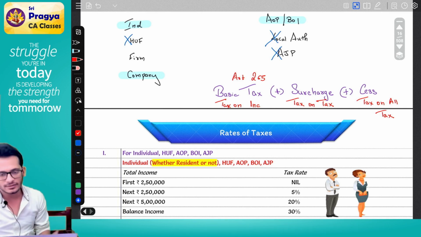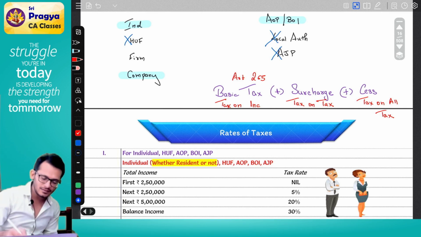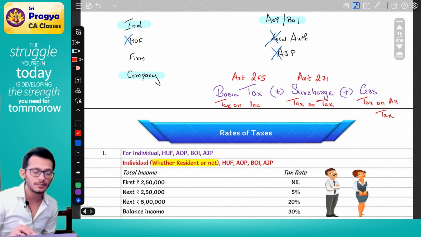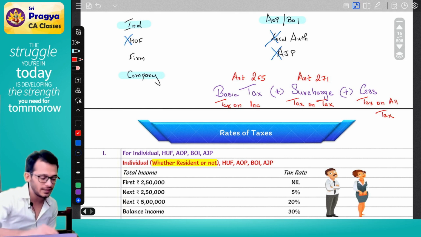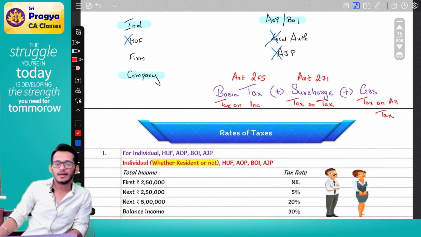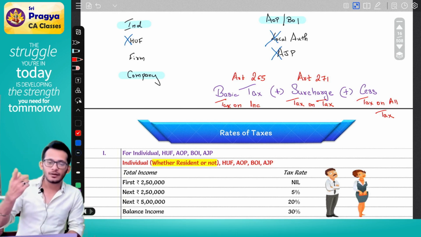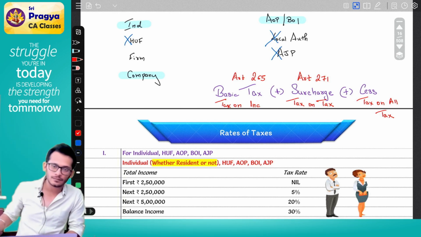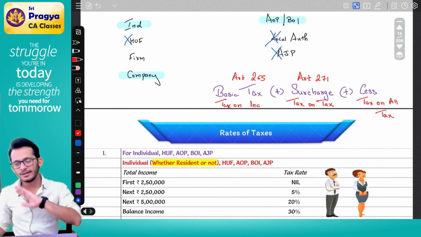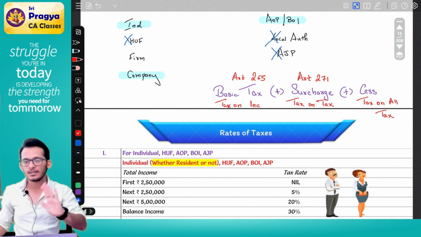Surcharge is given by an article called 271. This article of the Constitution says, whenever the government is liable to levy taxes, government can also levy tax on tax. To whom, to what, and everything is a different story, but 271 gives the authority.